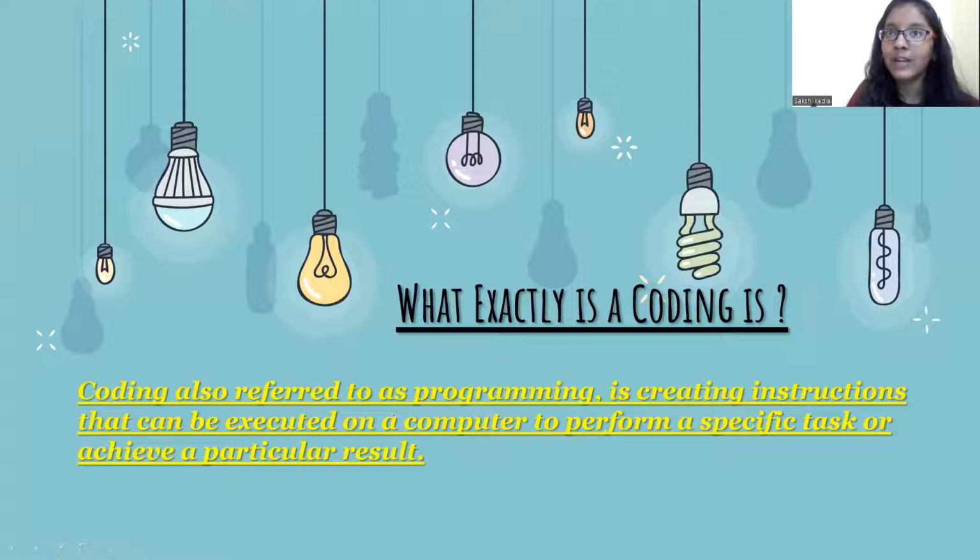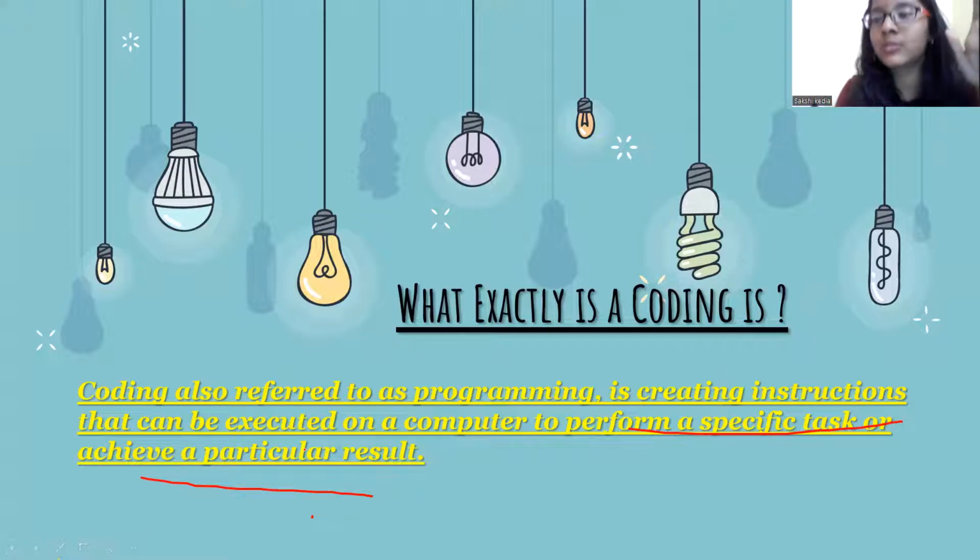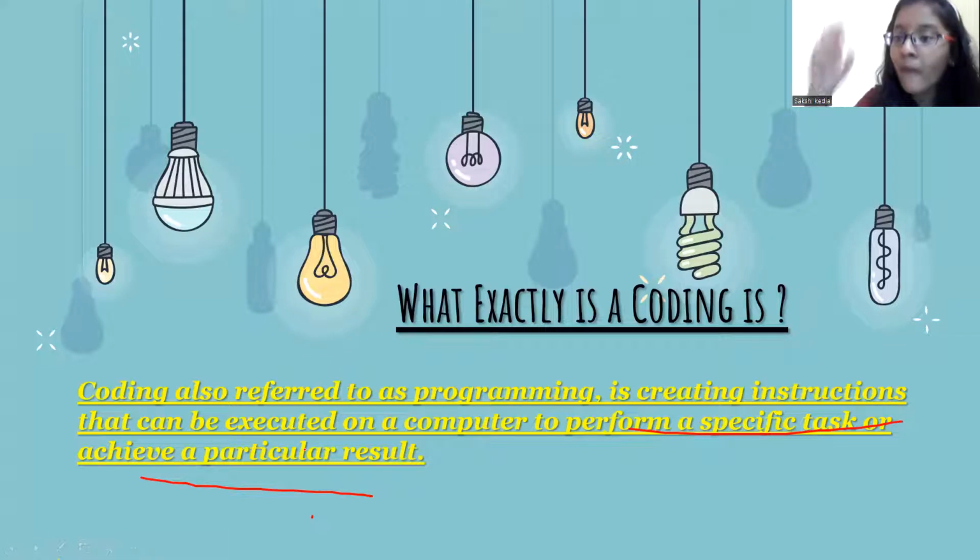Right. Now, what exactly is coding? Coding is also referred to as programming. It is creating instructions that can be executed on a computer to perform specific tasks to achieve a particular result. If you are planning some code in your mind, you are planning that code to achieve some result, to perform some specific task.